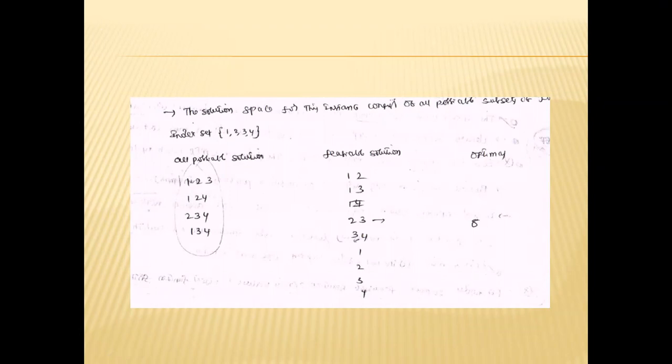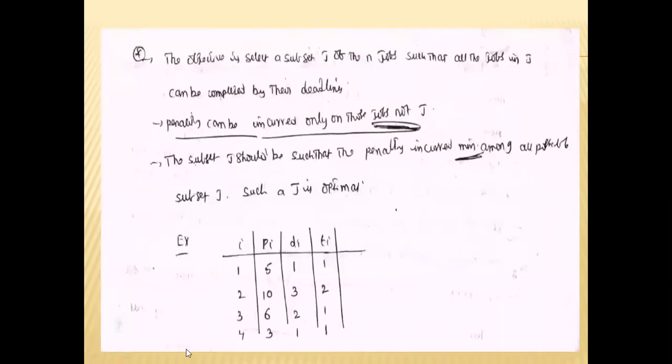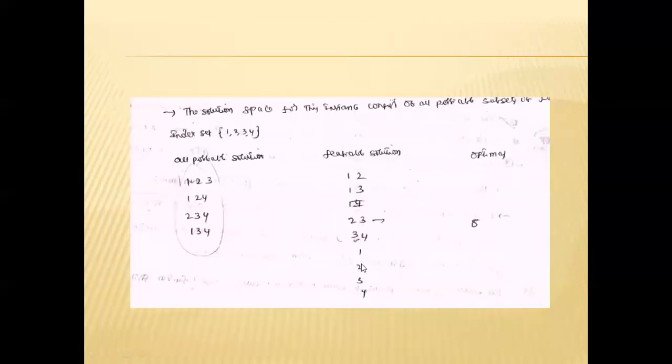In these 16 possible sets, we check whether the jobs are completed within the deadline. The first job has processing time 1 and deadline 1, so it is completed within the deadline. The second job has deadline 3 and processing time 2, completed within the deadline. The third job has processing time 1 and is completed within the deadline. So 1, 2, 3, 4 is one of the feasible solutions, not the optimal solution.